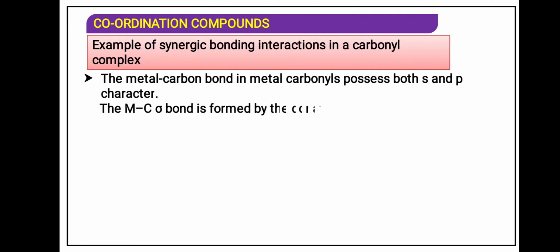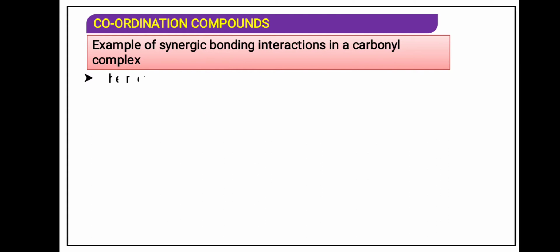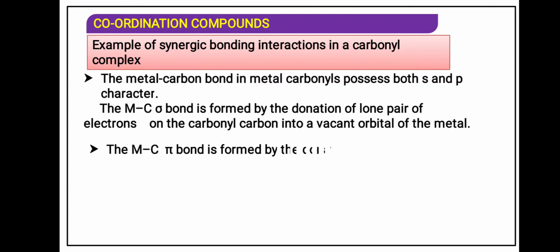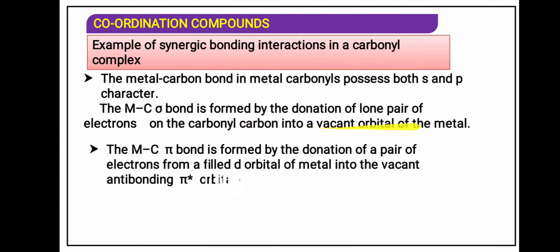In the metal carbonyl complex, that is carbon monoxide, the metal carbon bond possesses both sigma and pi character. The metal to carbon sigma bond is formed by the donation of a lone pair of electrons on the carbonyl carbon into the vacant orbital of the metal.